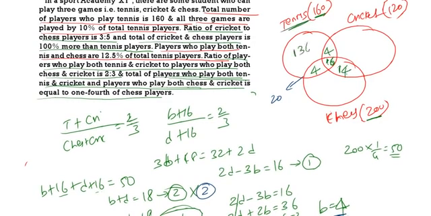Now come to cricket, 120. Already we are getting 34. It will be equal to 86. Chess, this is already equal to 34, so that will be 166. Now based on this we should answer the questions. Take this into consideration, then answer the question.